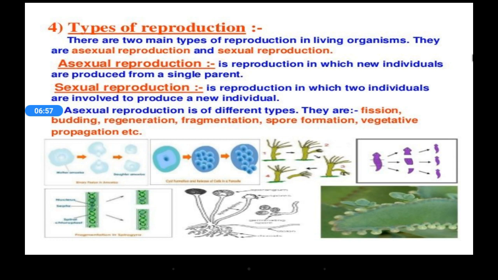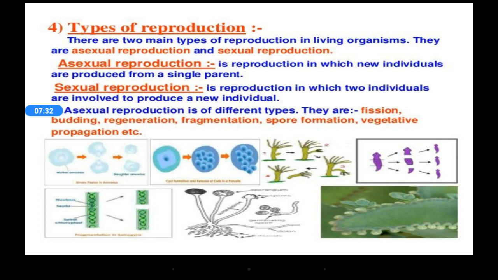Then we are going to study in this chapter about the types of reproduction. What do you mean by reproduction? The process by which living organisms produce new organisms similar to themselves, or simply producing young ones. We already learned about reproduction and its types in our 7th and 8th standard, right? And we know the two types of reproduction: sexual reproduction and asexual reproduction.